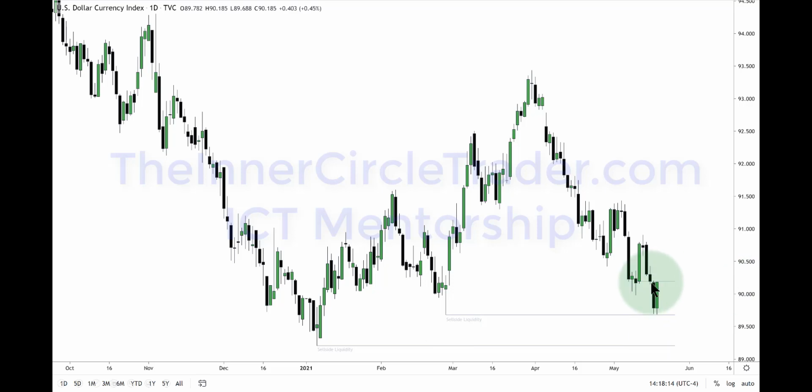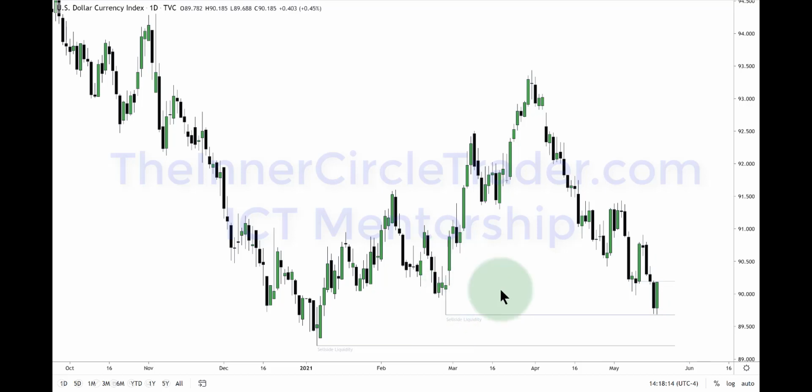Small little volume imbalance. Notice this also coupled with the last up close candle. So potential bearish order block. Might want to dig into this little gap here between this candle's low and this candle's high, and we want to see it trade away from that and attack the sell side liquidity here.